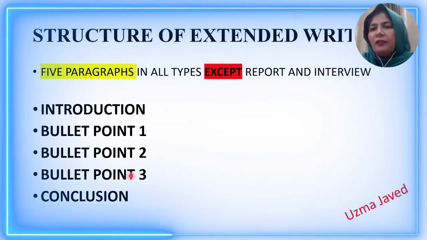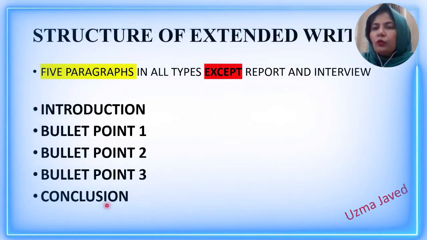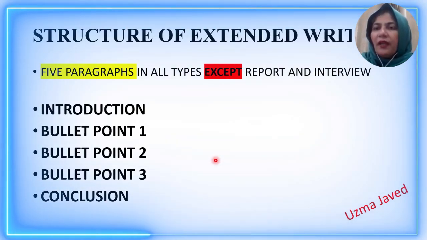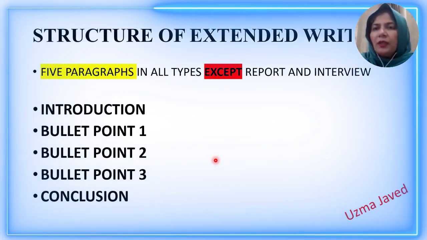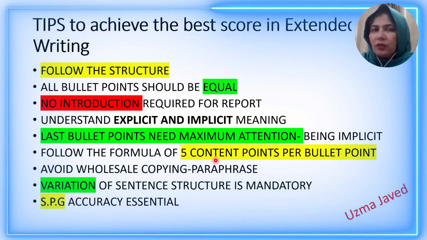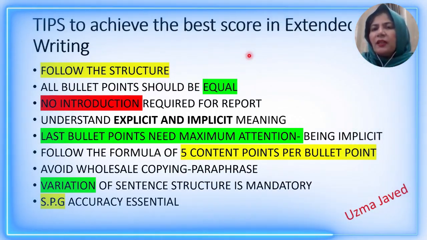It means that very few lines and very few words you will be spending on writing introduction and conclusion in the remaining types. So remember this structure very well and follow it appropriately. The sample that I will be sharing with you at the end would be written in 3 paragraphs according to this structure. Now, these are some of the useful tips to achieve the best score in extended writing.